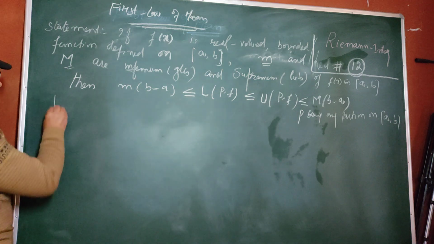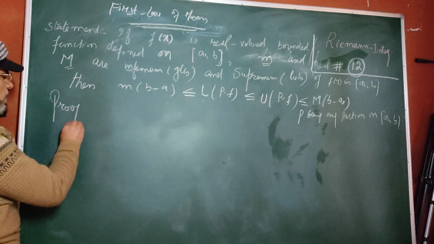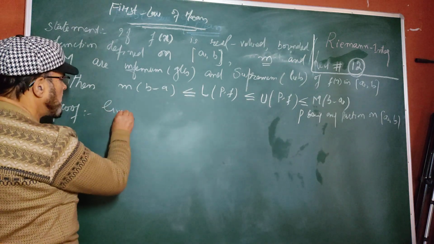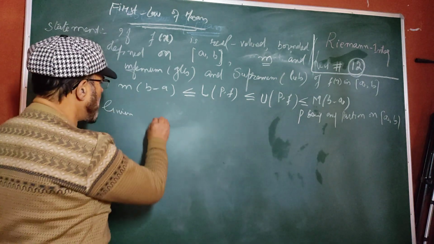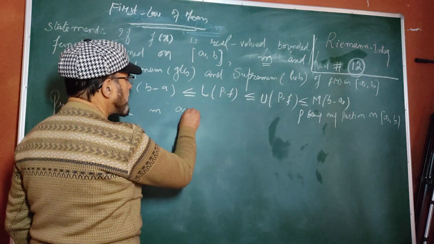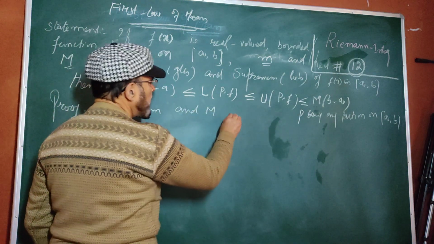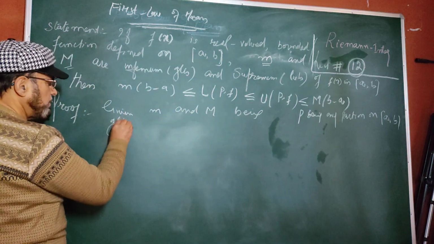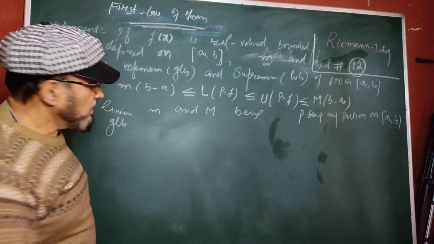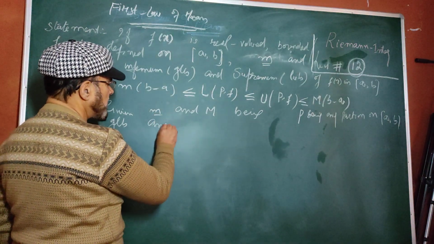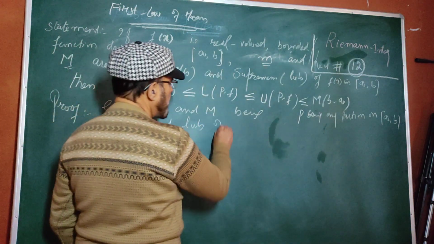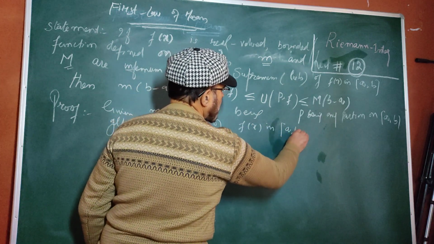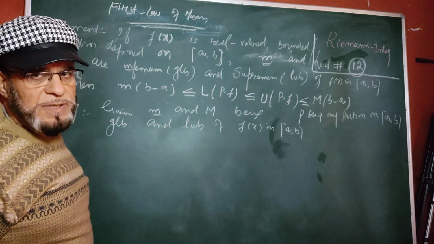Proof is very simple. You see, this is the proof. How will the proof go? You are given that small m and capital M are the GLB, greatest lower bound, and LUB of f(x) in closed interval [a, b].